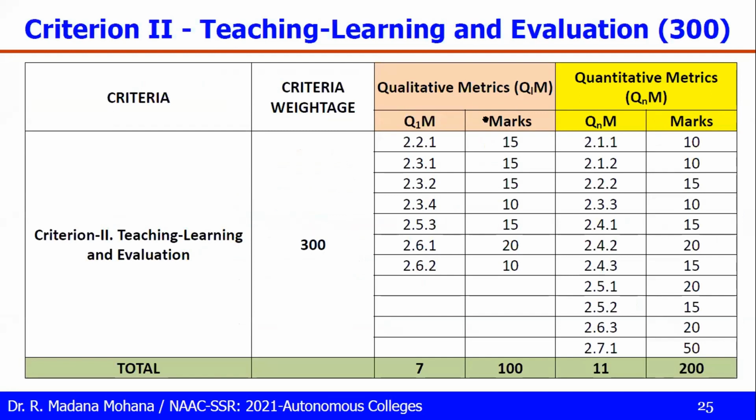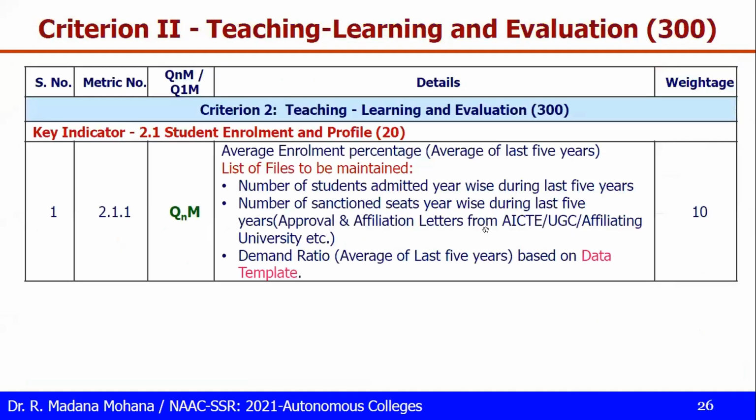So qualitative metrics, quantitative metrics. Qualitative metrics are 7 with weightage 100. Quantitative metrics 11, weightage is 200. So now all these metrics, one by one we'll see. So first key indicator 2.1, student enrollment and profile.